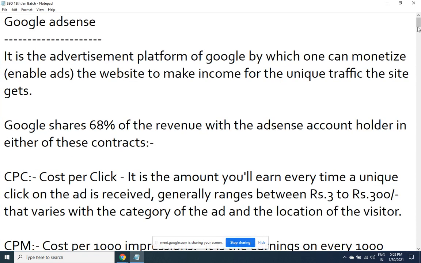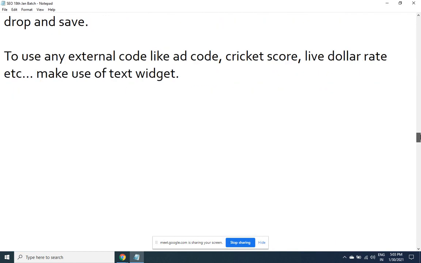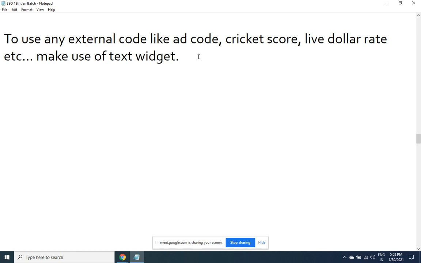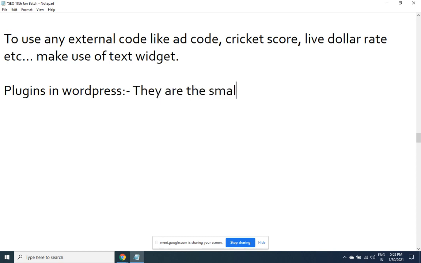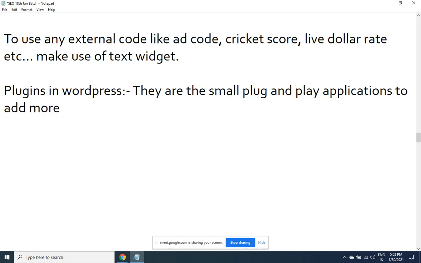Plugins in WordPress are small plug and play applications to add features.